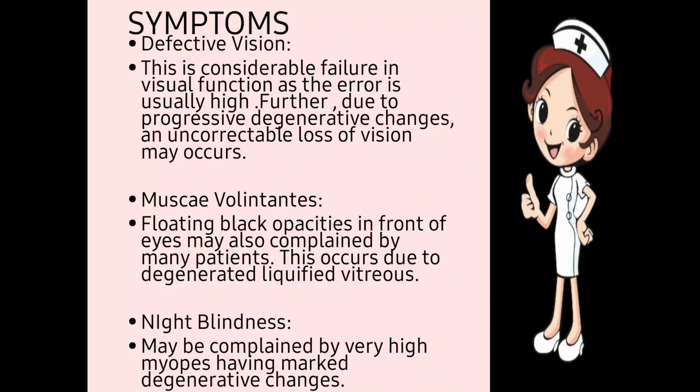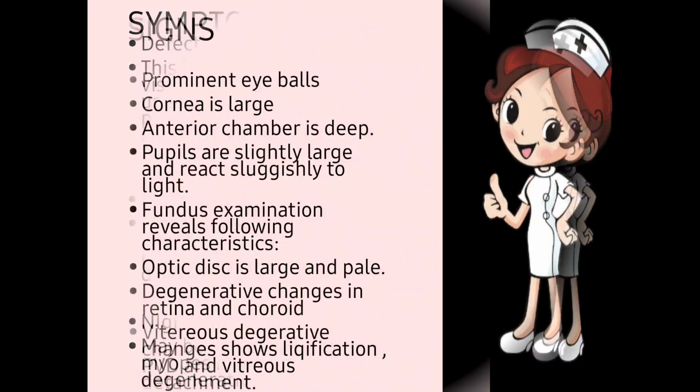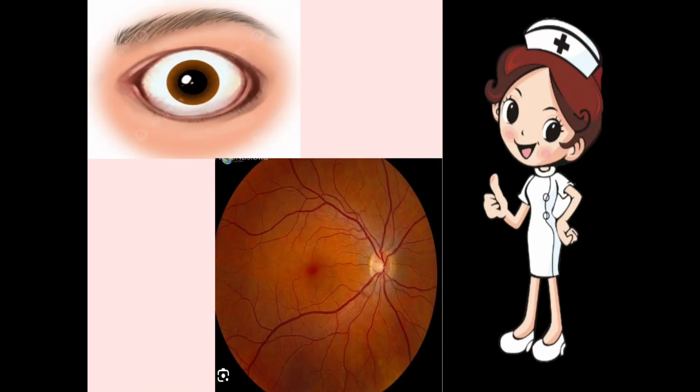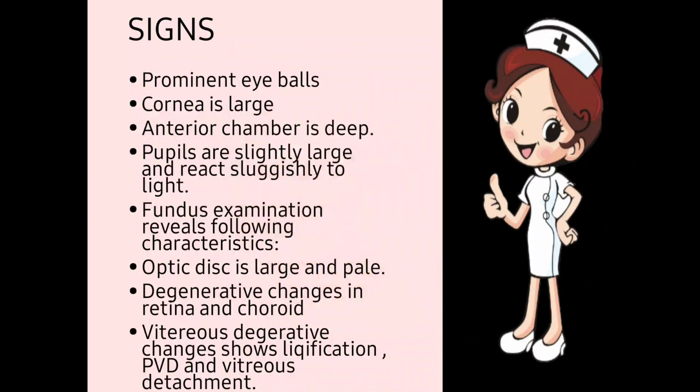Night blindness. Night blindness is also complained of by patients who have high myopia and those who have degenerative changes. Next one are signs. Now in case of signs, prominent eyeballs. Eyeballs are there, but we can see that these eyeballs are bulging. Okay, so this eyeball is bulging. It seems to be coming out as compared to the normal eye.